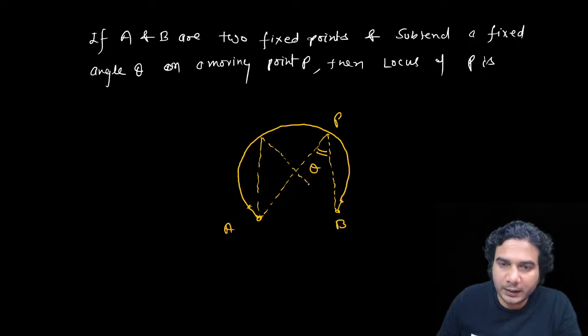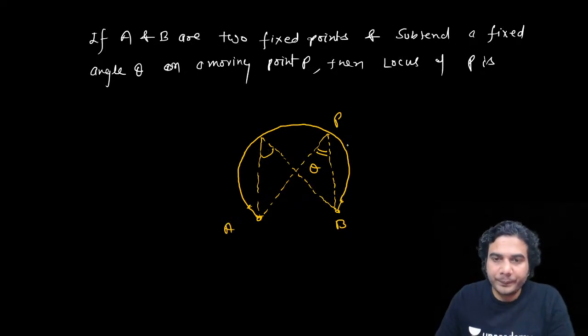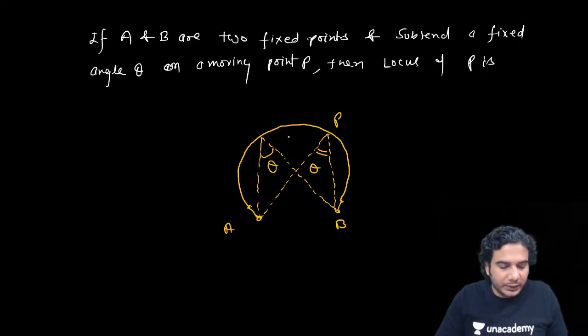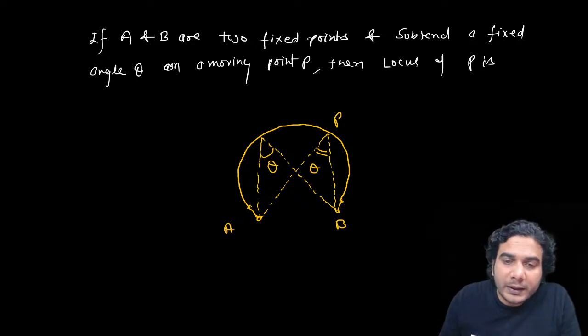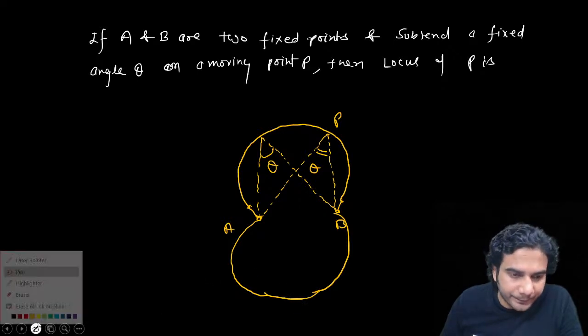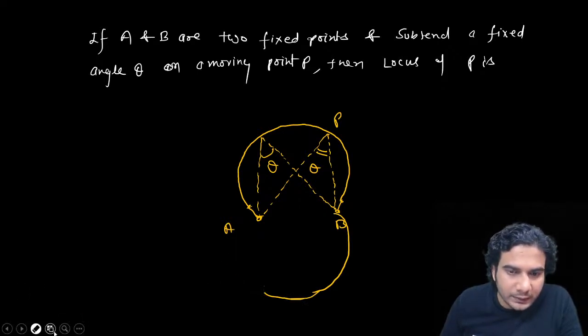Say theta is 60, then this is going to be a major arc. If theta is 120, more than 90, then this will be a minor arc. It depends whether theta is acute or obtuse. There can be another arc as well, one that is the reflection about AB. So the same arc you can draw below AB also, of the same size. So this is another case. Two arcs are possible.